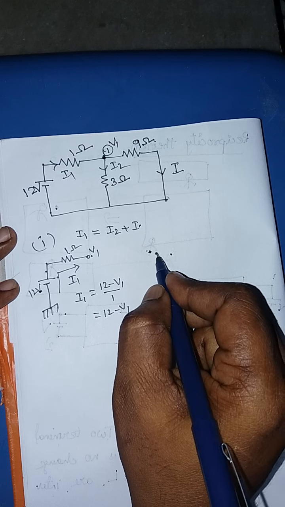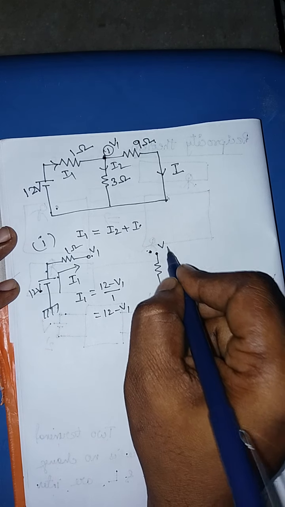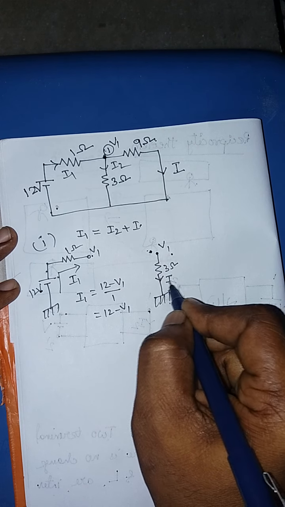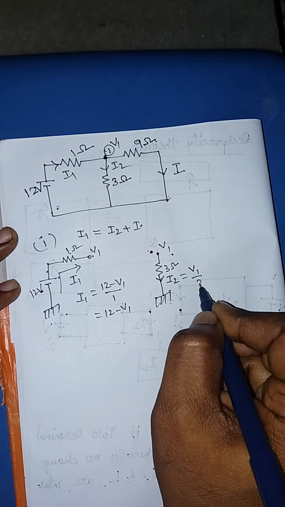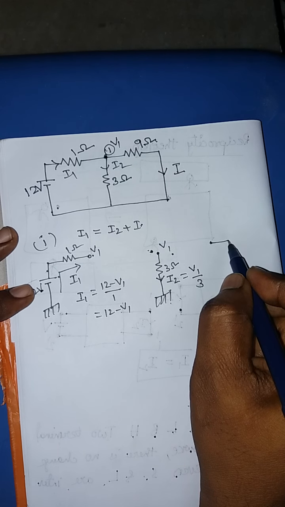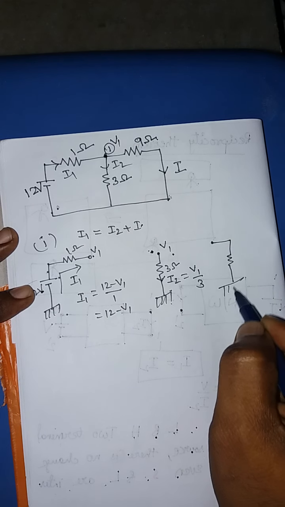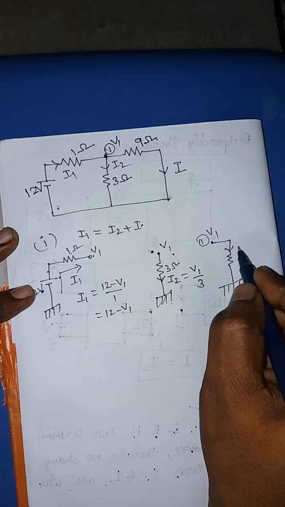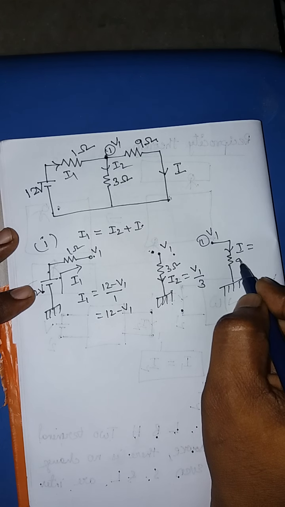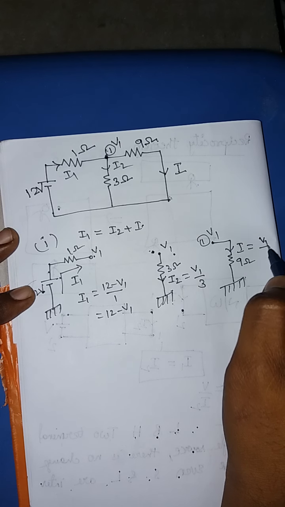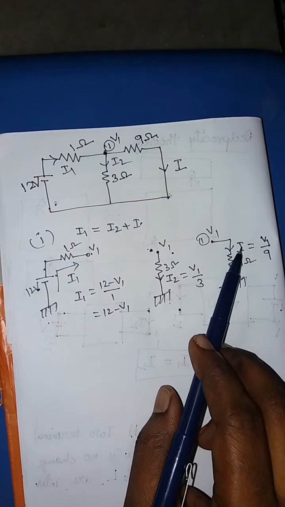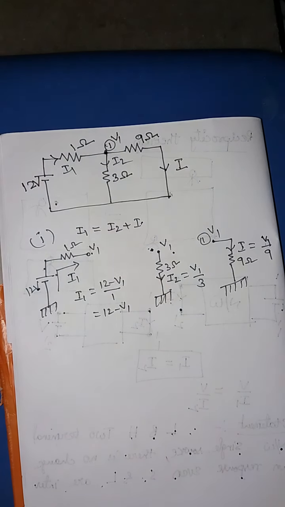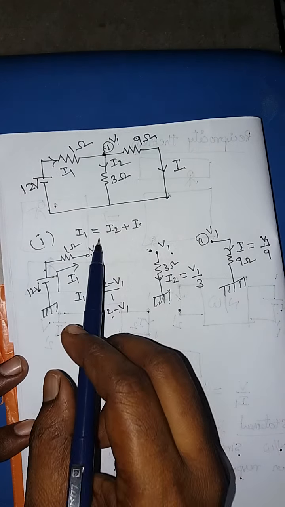Now what is I2? This is node voltage V1, here it is ground, 3 ohms. I2 is equal to V1 by 3. Similarly, our required current, node 1, V1, current is I is equal to V1 by 9. Therefore, if you observe the equation for I, if we find the value of V1, then it is sufficient for the value of I. So now let us substitute all these values in this equation.